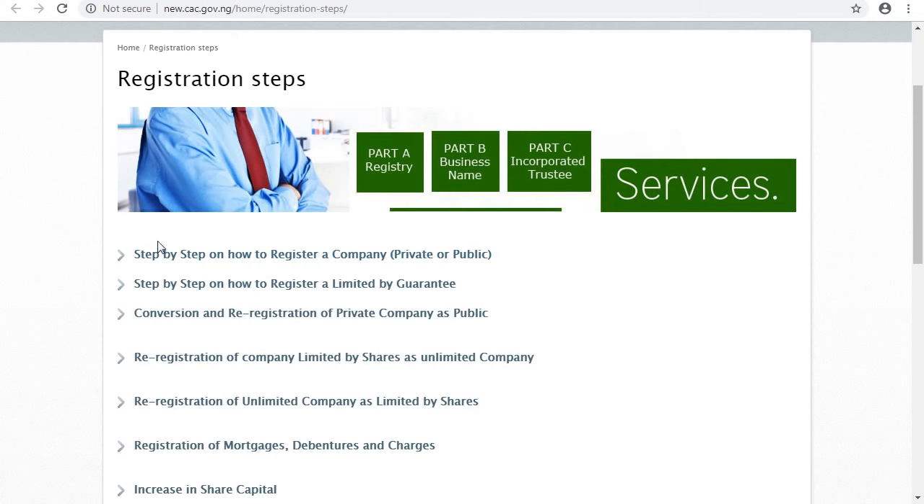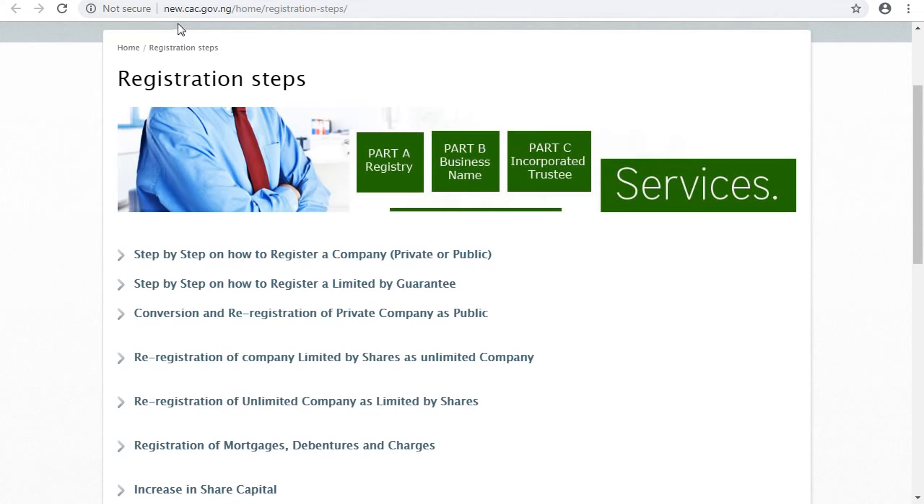To register a company in Nigeria, there are a lot of steps you have to follow, both for a private or public company. There are also step by step. For you to register a company in Nigeria, you have to go to this website. Just go to this address, new.cac.gov.ng/home/registration-steps. If you want to register a company, just come here first of all.